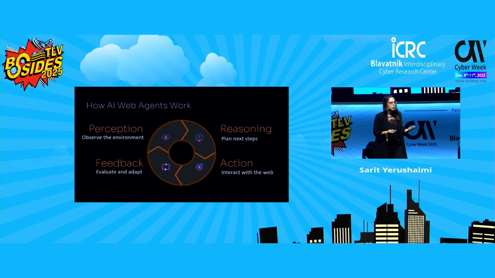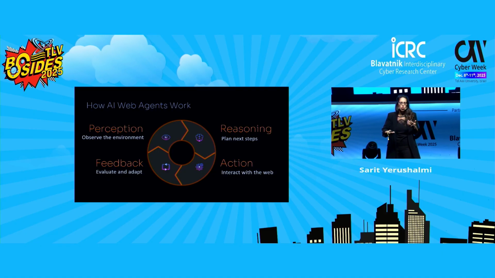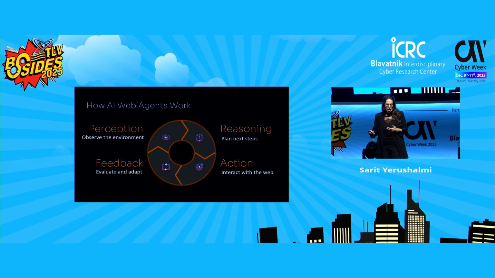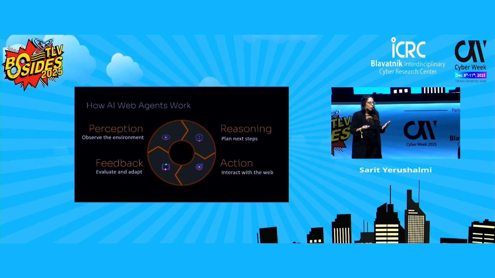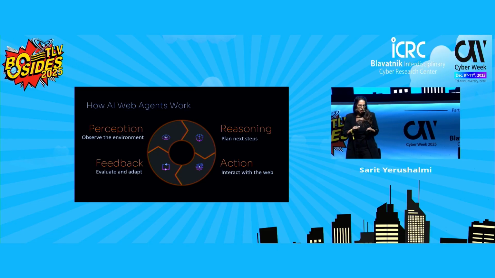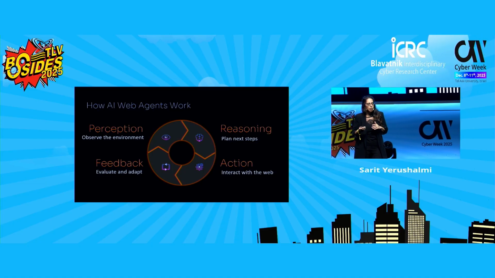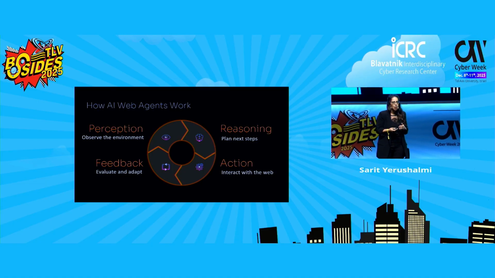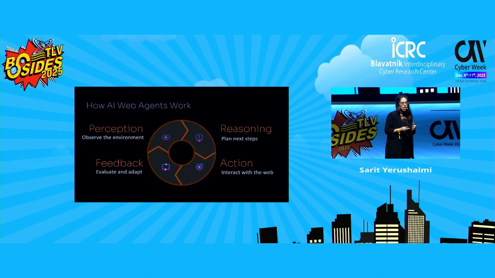Did something change on the page that I need to rethink and do something else? Should I continue? Should I change my actions? The loop repeats again and again, and this is what turns a simple chatbot into a dynamic web assistant that can operate on its own.